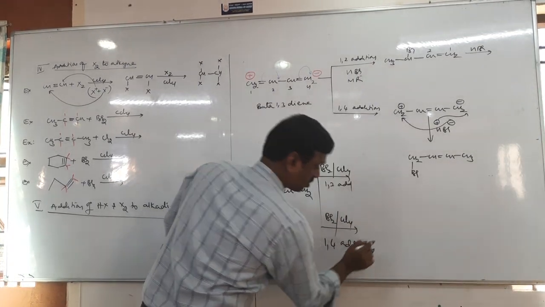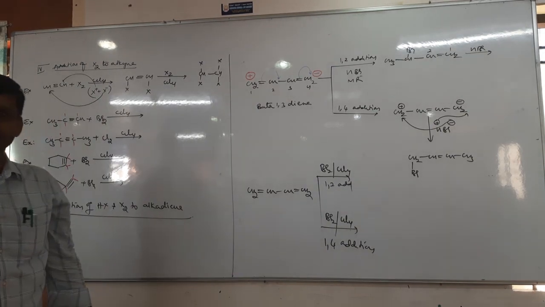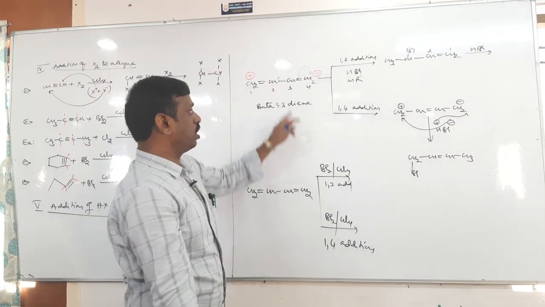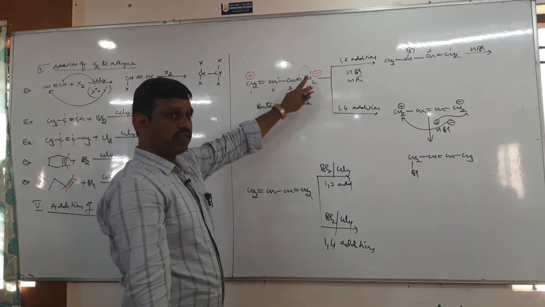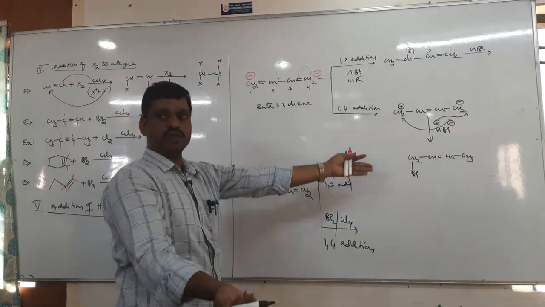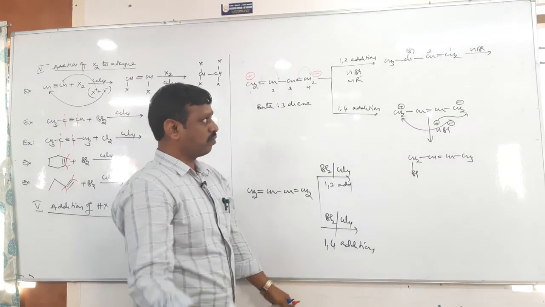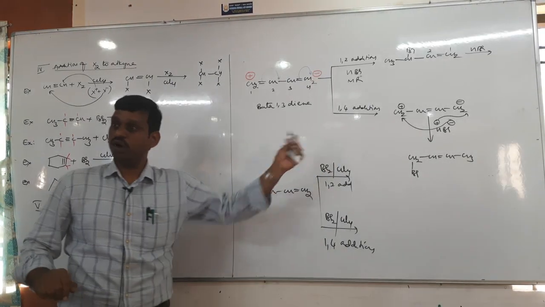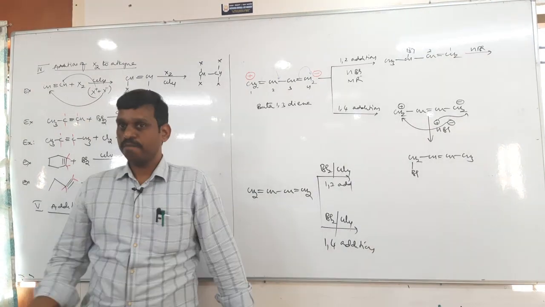Now questions are like this: which of the following products is not formed in this reaction? They will give this reaction, and ask which is formed or not formed. Therefore you must remember, wherever a diene comes, dienes undergo two types of addition, 1,2 and 1,4. Both are possible.